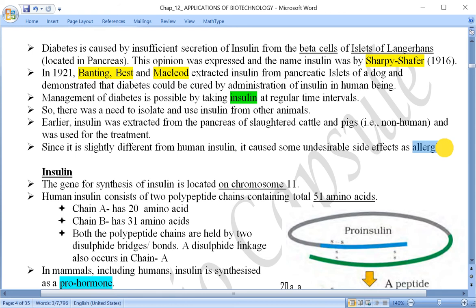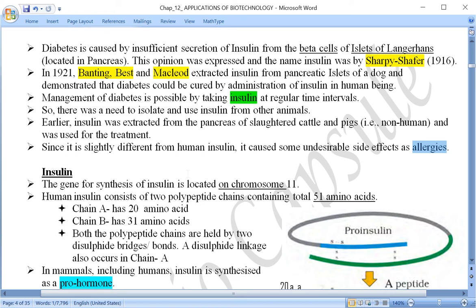This was because the insulin was extracted from non-human animals, cattle and pigs, and it was slightly different from the human insulin, and due to that it caused some side effects in some patients, not all patients, some patients.